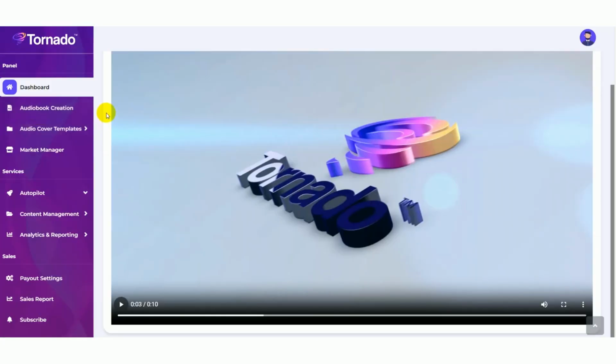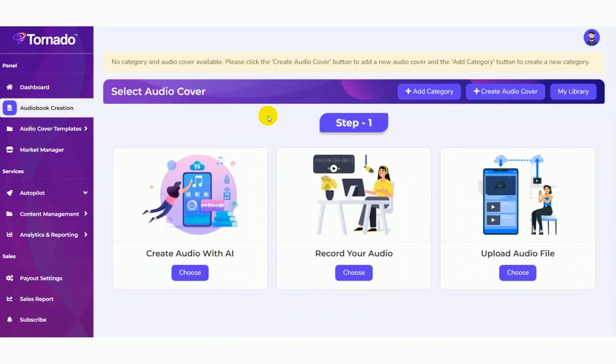Here users can generate audiobooks. Just click on the audiobook creation. Now you need to add your category.